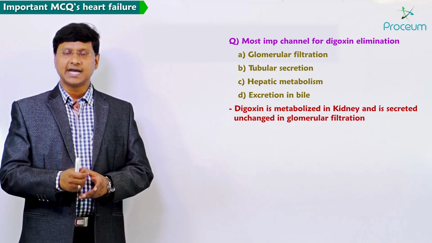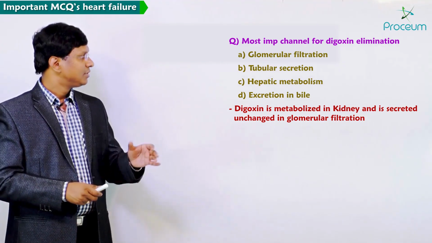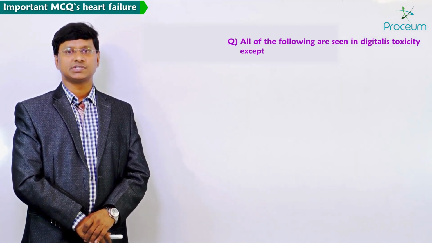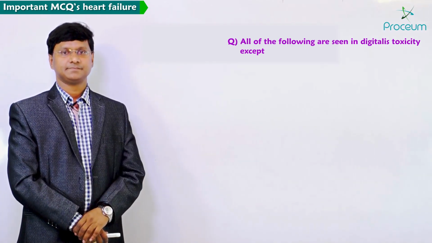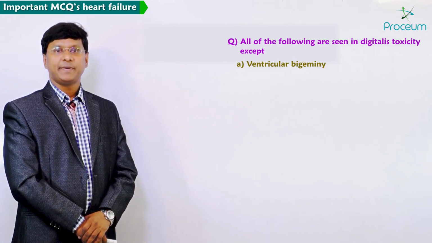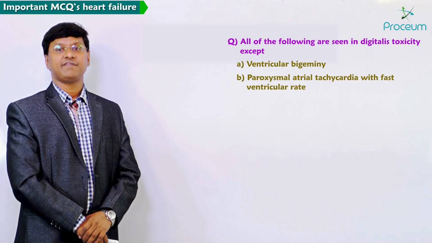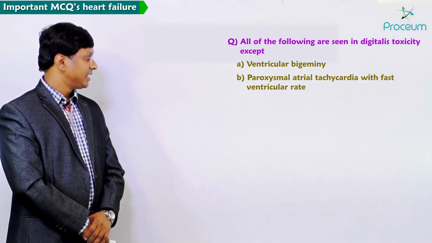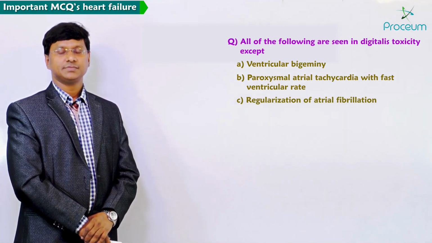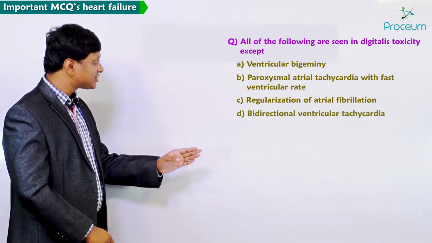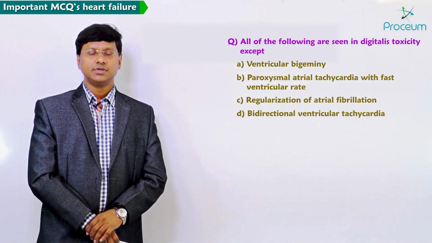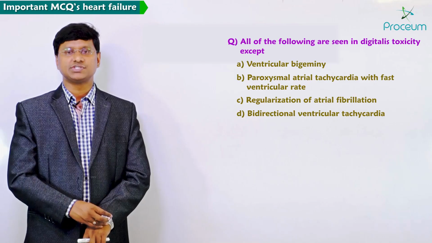Now let me discuss the other MCQ. All of the following are seen in digitalis toxicity except: number 1, ventricular bigeminy; number 2, paroxysmal atrial tachycardia with fast ventricular rate; number 3, regularization of the atrial fibrillation; number 4, bidirectional ventricular tachycardia.